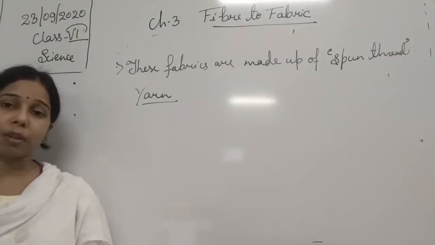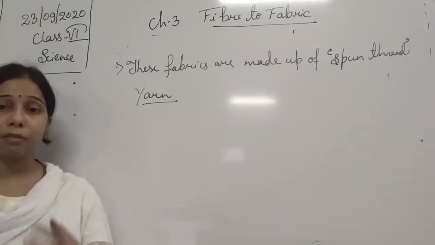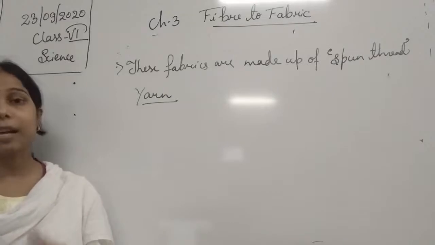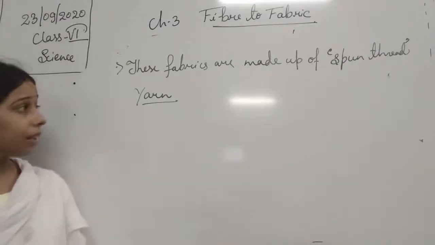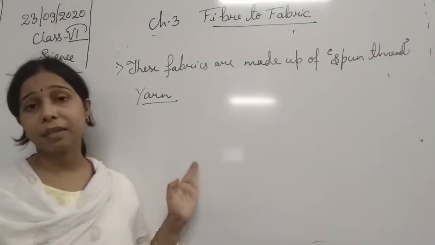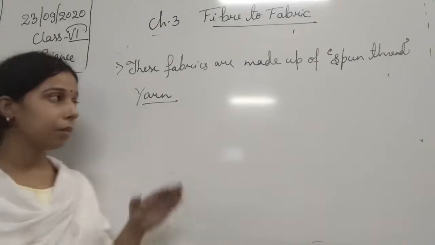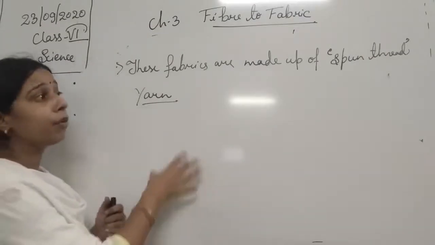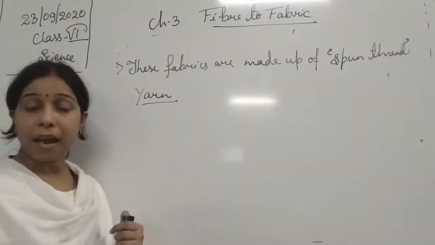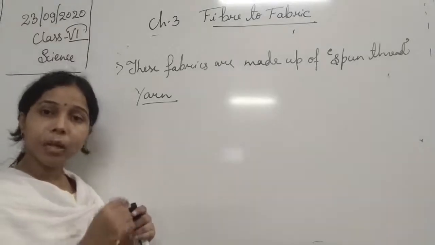Together, all the yarn completely forms an object that is called a fabric. So yarn helps in the formation of the fabric.